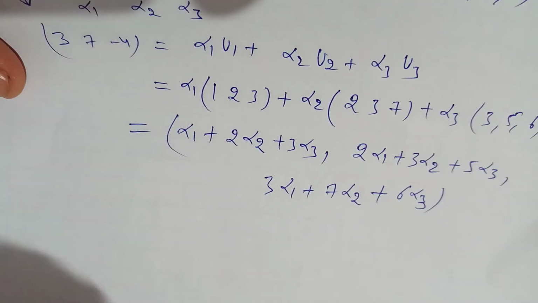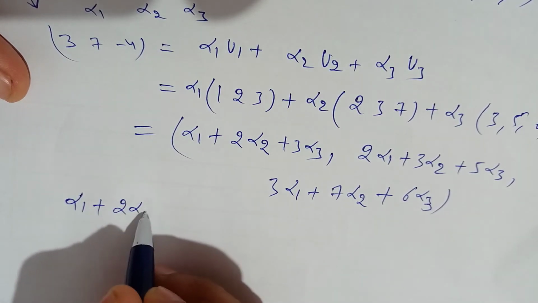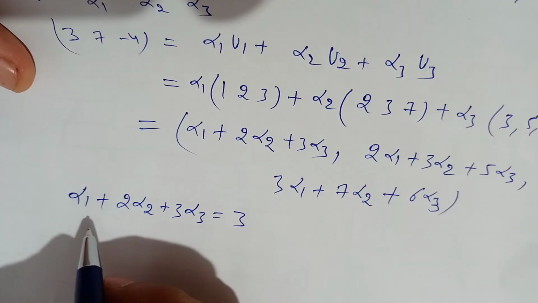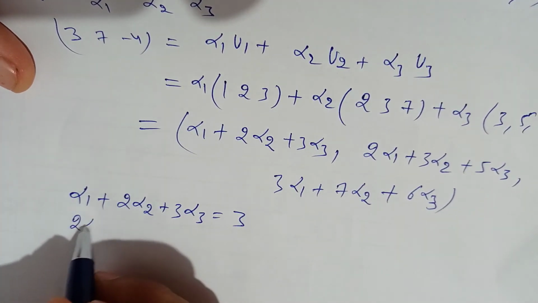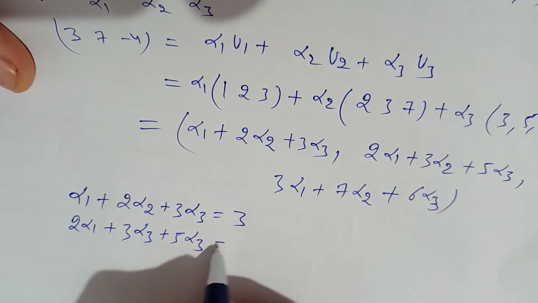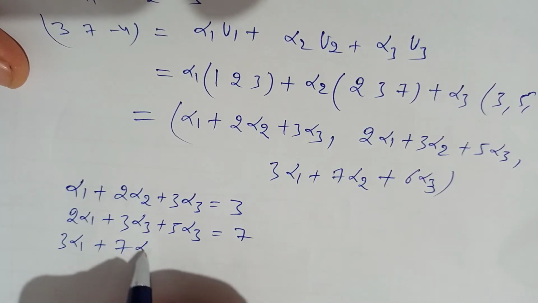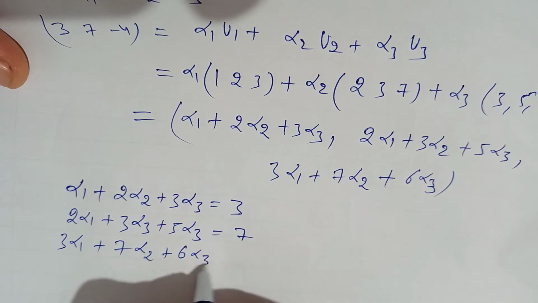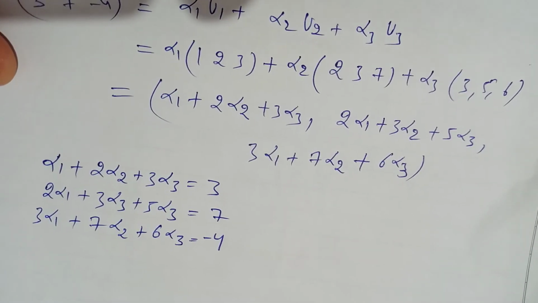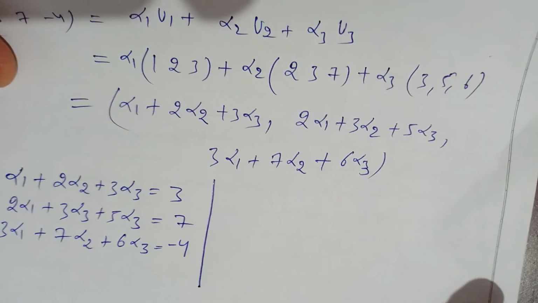Fine. If you equate all the components, we get three equations. One is alpha 1 plus 2 alpha 2 plus 3 alpha 3 equal to 3, first equation. Second equation: 2 alpha 1 plus 3 alpha 2 plus 5 alpha 3 equal to 7, and third equation: 3 alpha 1 plus 7 alpha 2 plus 6 alpha 3 equal to minus 4. Fine. Now we'll solve this system and try to get alpha 1, alpha 2, alpha 3. So this is a non-homogeneous system of equations.